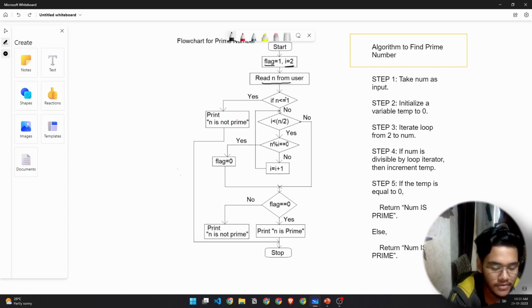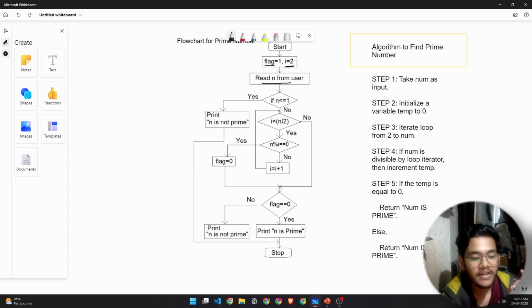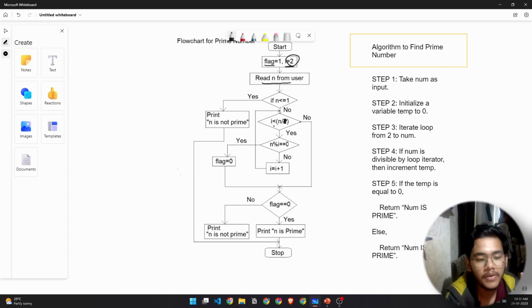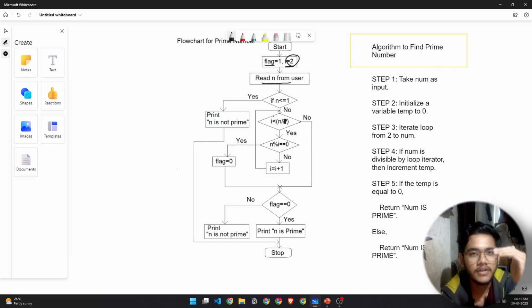So we said that, and if no, now we have to implement the main logic of the prime number. We'll say that i is less than or equal to n divided by 2. We'll cancel this, this is more of an optimizing part. So from i equal to 2, we'll go all the way till i is less than n. That means if the number is 37, we'll start from 2 and go till less than 37, that is 36.